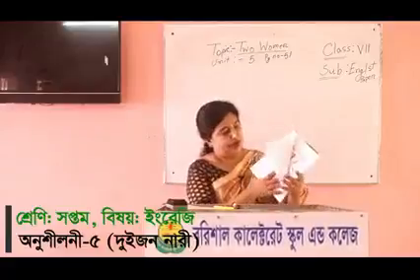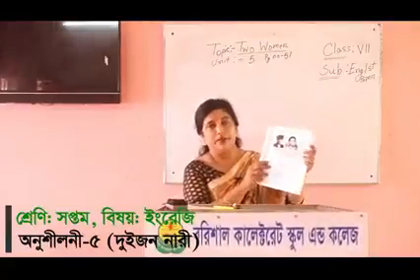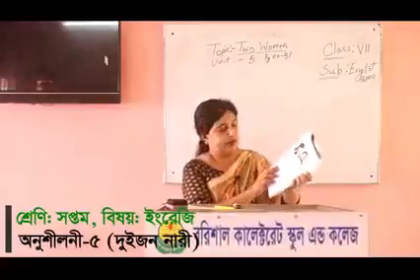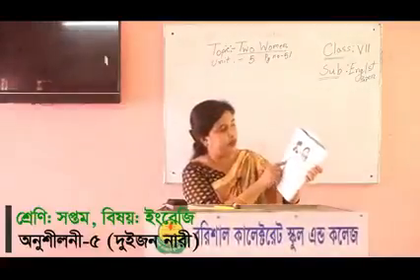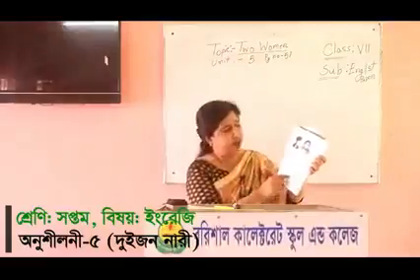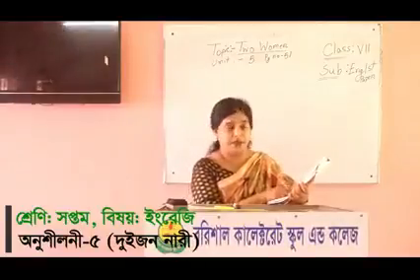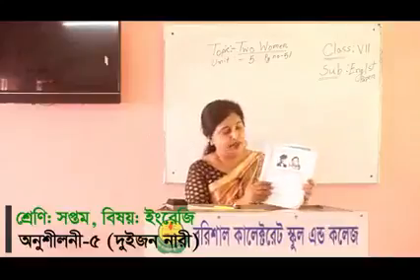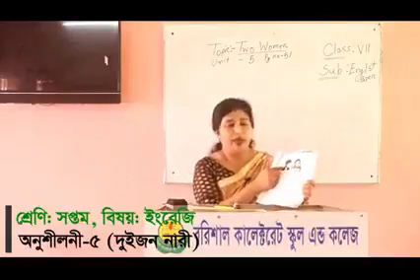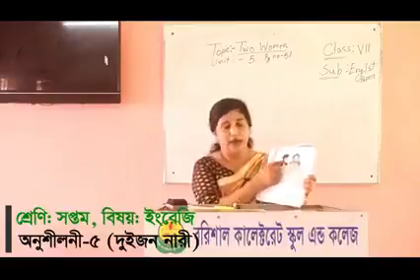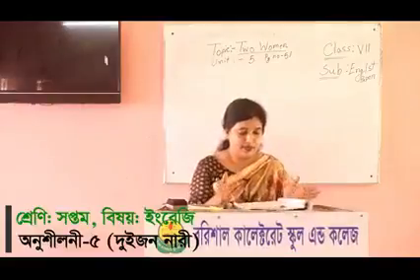Now here is a chart, you can see very well, page number 51. Very carefully see page number 51. Here is the chart about the similarity and dissimilarity. That means, what are the similarities between Begum Rokeya and Helen Keller? Where is their similarity?